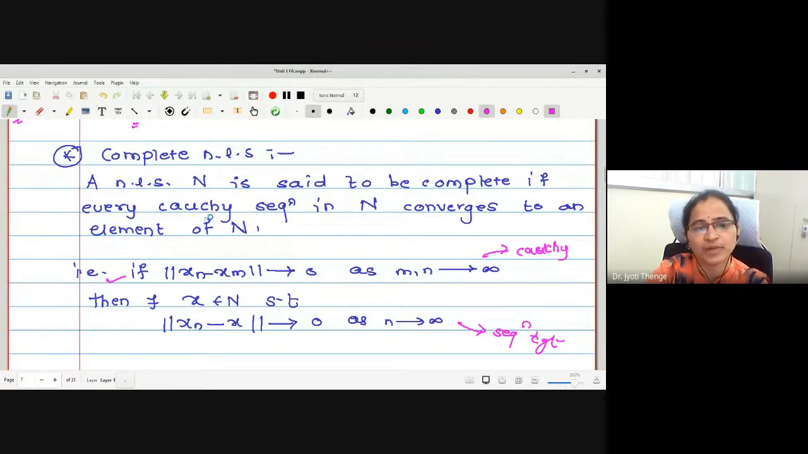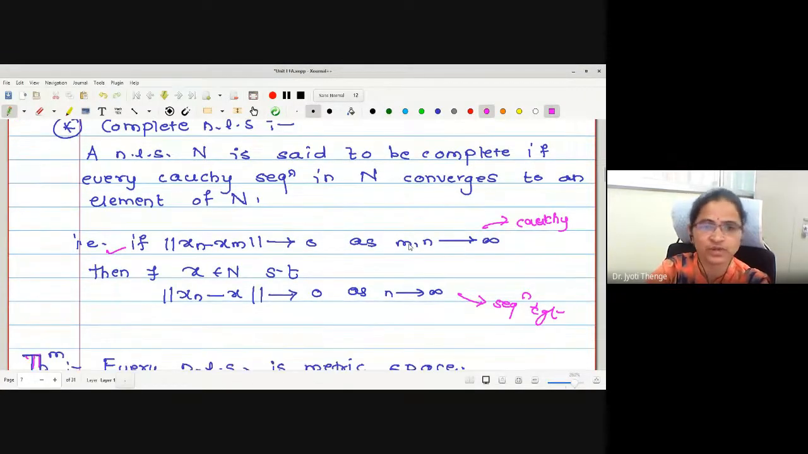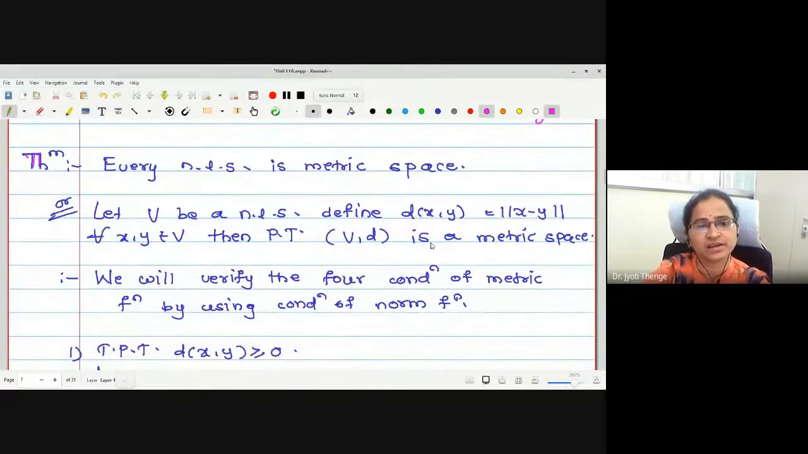Correct? A metric space, say capital X together with d as a metric, is said to be complete if every Cauchy sequence converges to an element of the same metric space, right? Later we have seen the relation between normed linear space and metric space, that every normed linear space is a metric space.